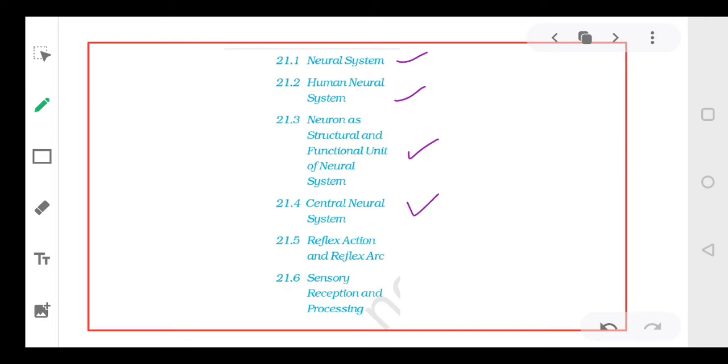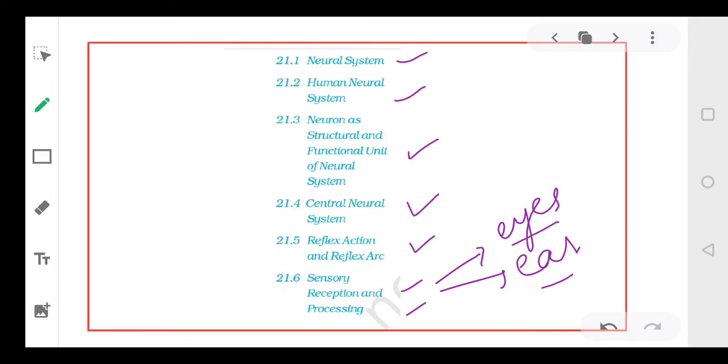Then the central neural system, the reflex action and the reflex arc. Then sensory reception and processing, where we'll be talking about the eyes and the ear. So in this particular video, we'll be starting with the neural system first.